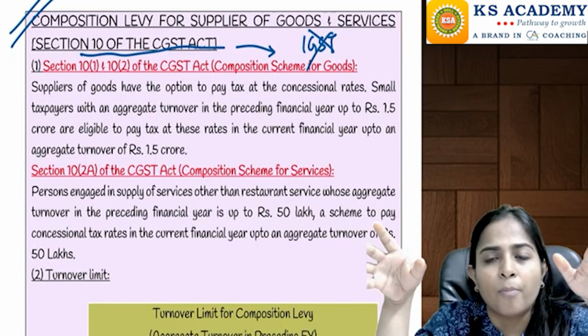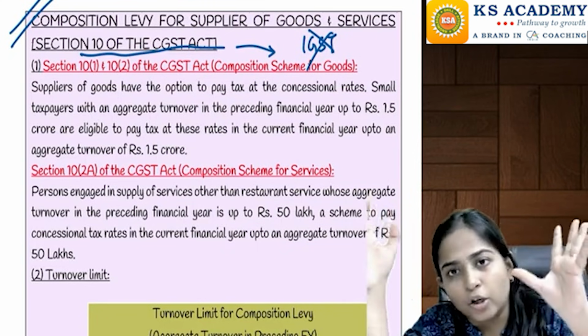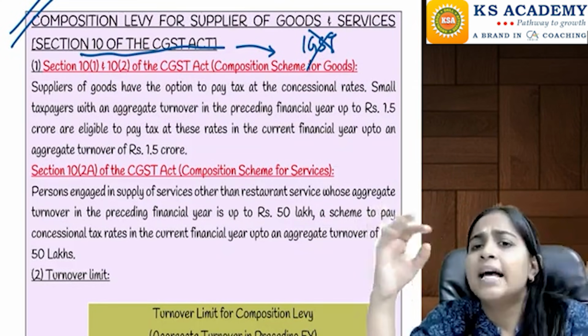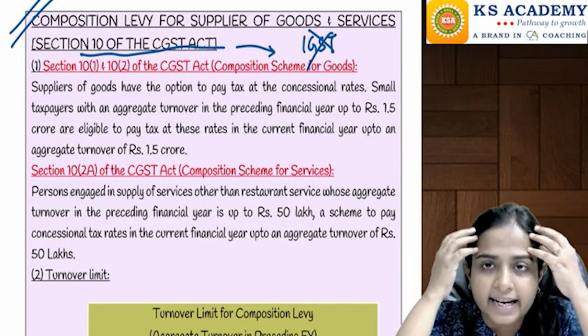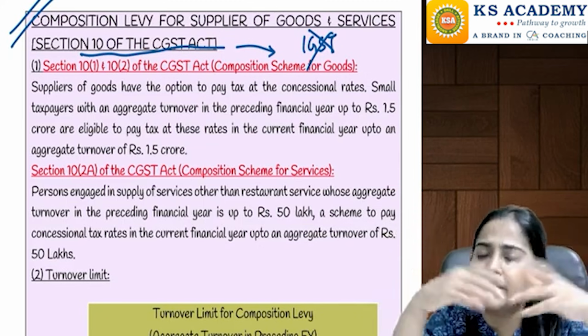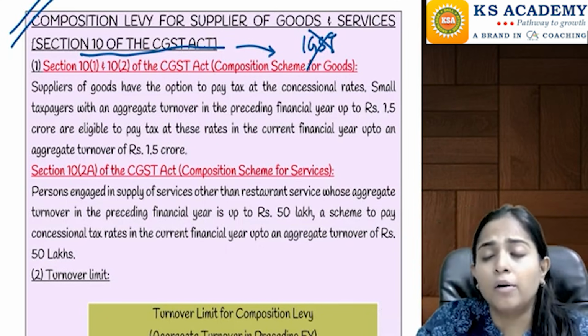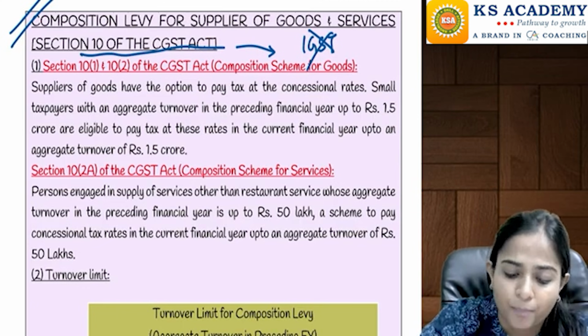If they come under the composition scheme, on their turnover they can pay a flat discounted rate of tax without the benefit of any input tax credit, etc. From their own pocket they will have to pay this tax and the game is over, right? So this is how the composition scheme is devised.